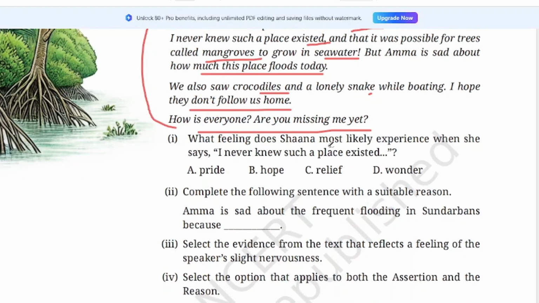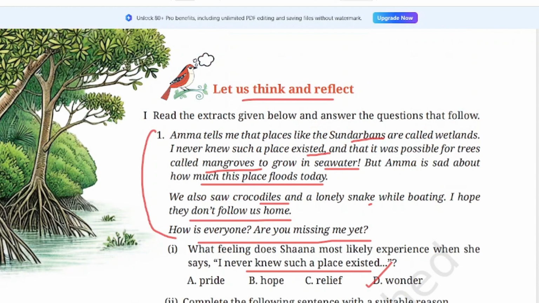What feeling does Shana most likely experience when she says, I never knew such a place existed? Is it pride, hope, relief or wonder? It is wonder, isn't it? Because she had never thought of such a place. Here you can see the trees growing and the mango groves. These are mango groves which are growing in the water. You see, in the water it is growing.